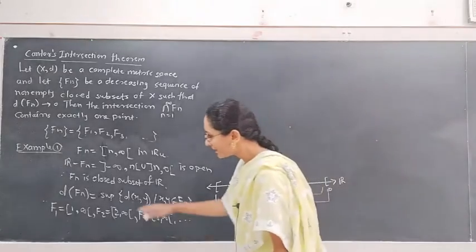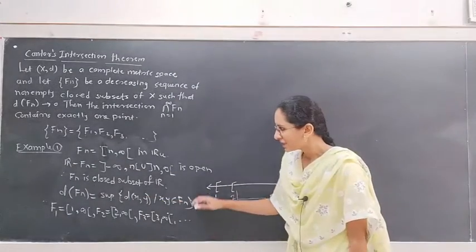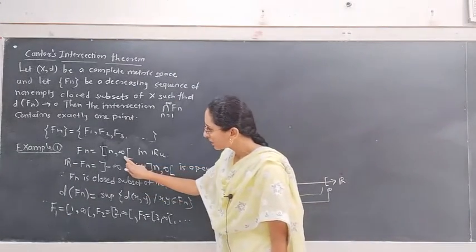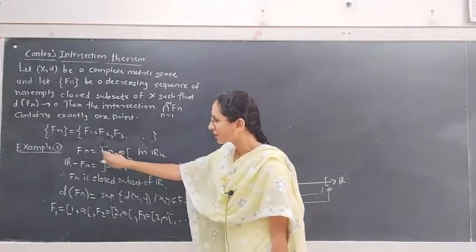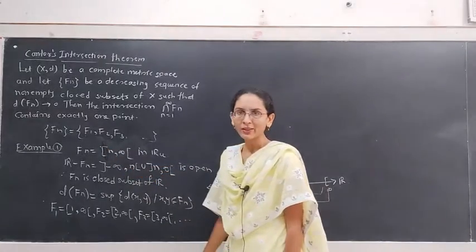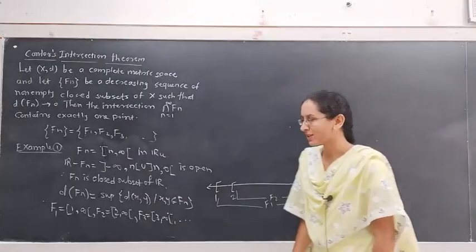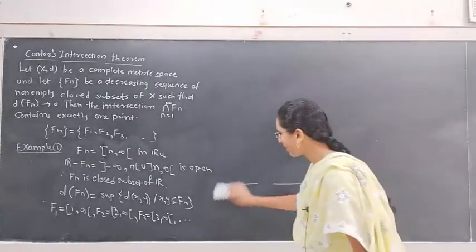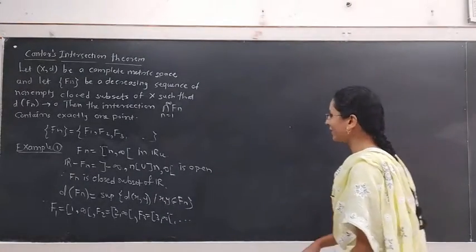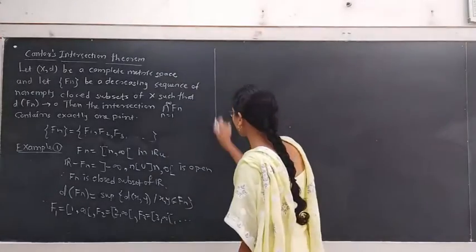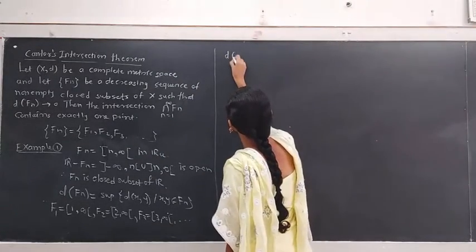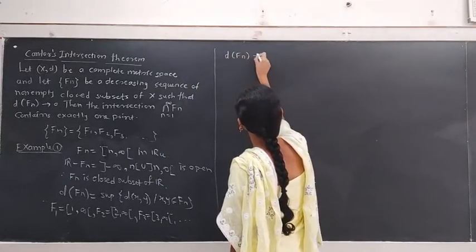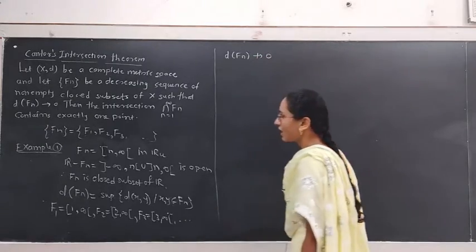Then as n tends to infinity, this set tends to an interval closed at infinity and open at infinity, which is not possible. Hence, the diameter of Fn as n tends to infinity does not tend to 0. D of Fn does not tend to 0.